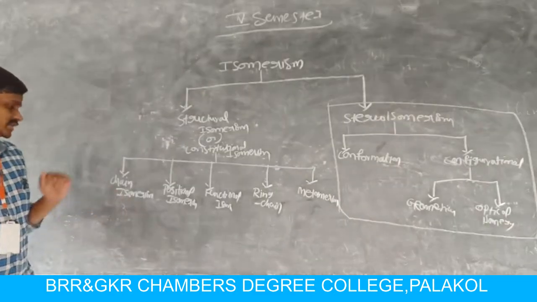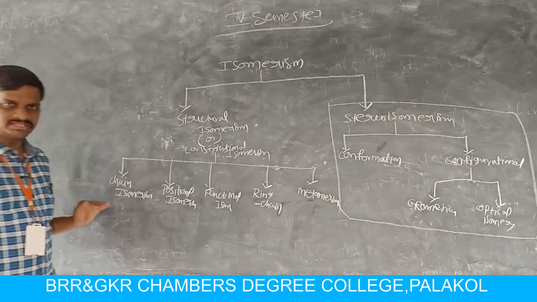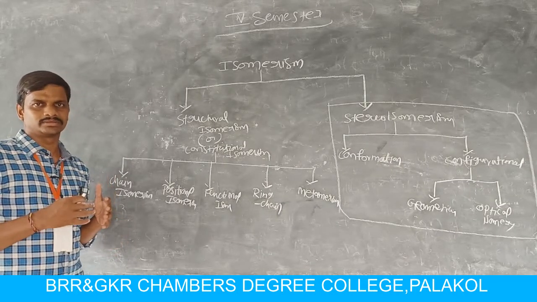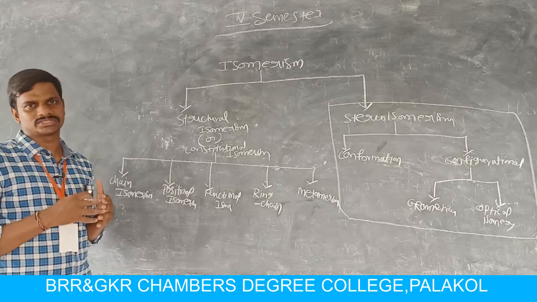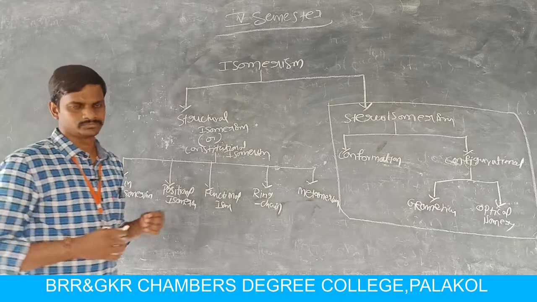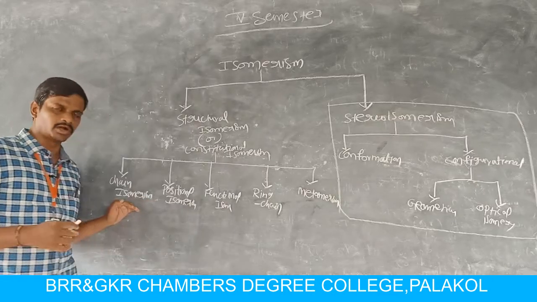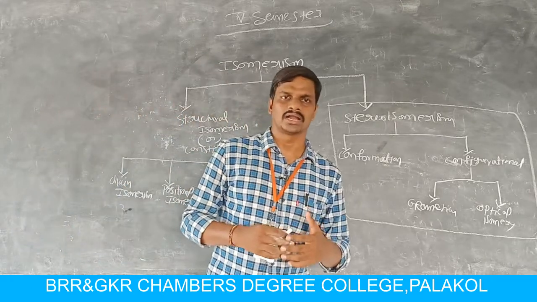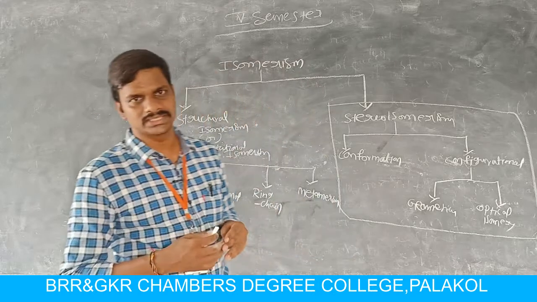So what is chain isomerism? Compounds having the same molecular formula, but the connectivity of the carbon chain is different.